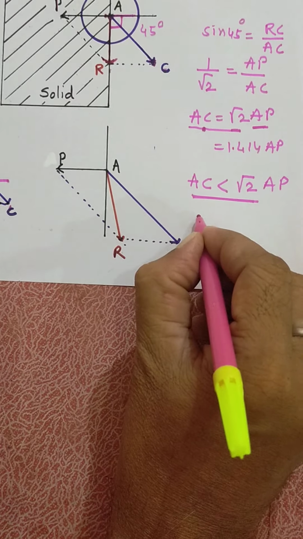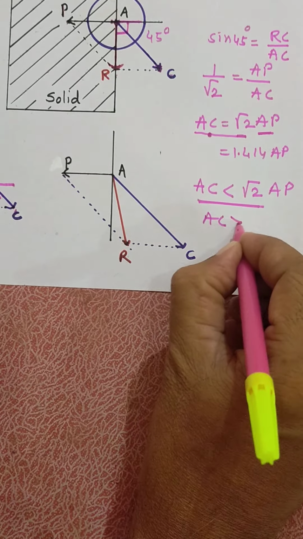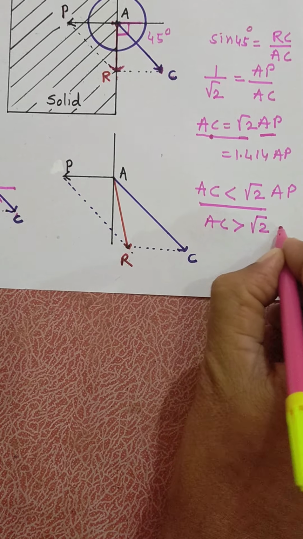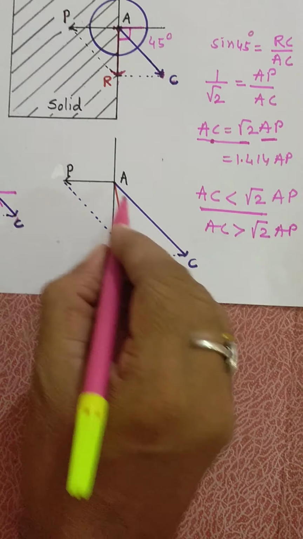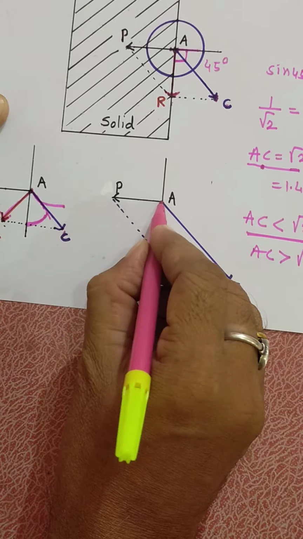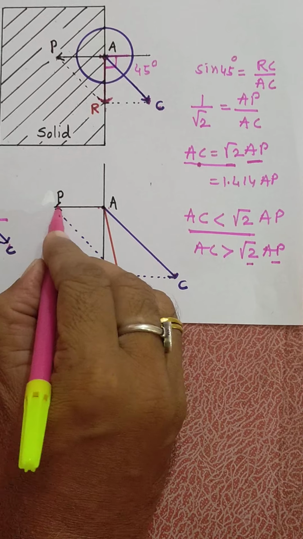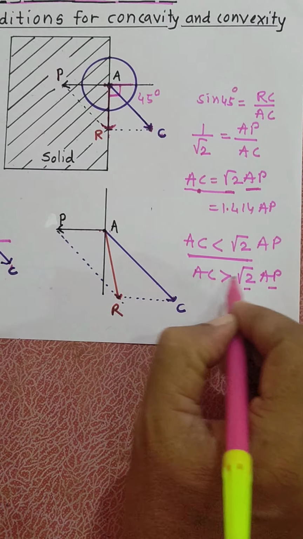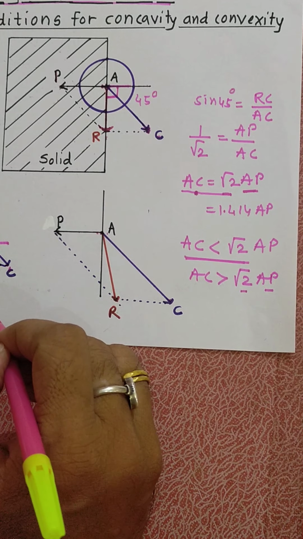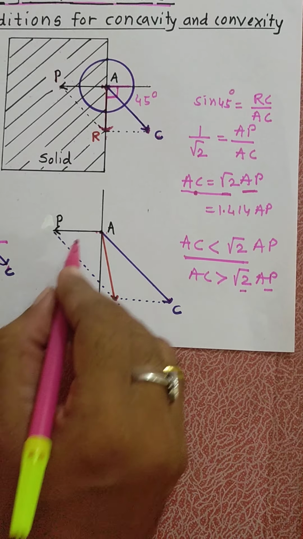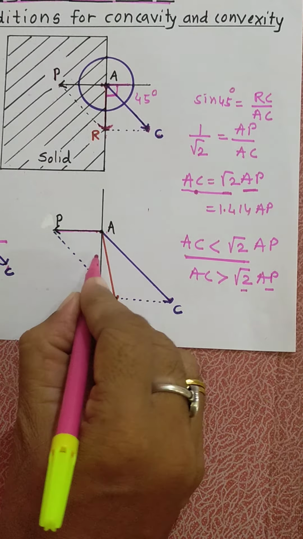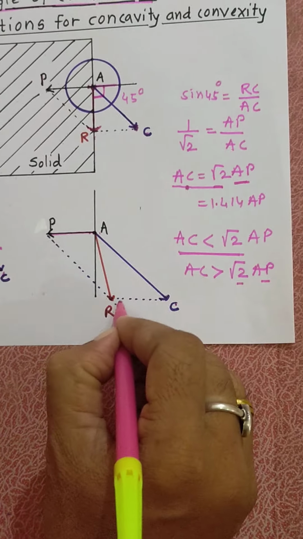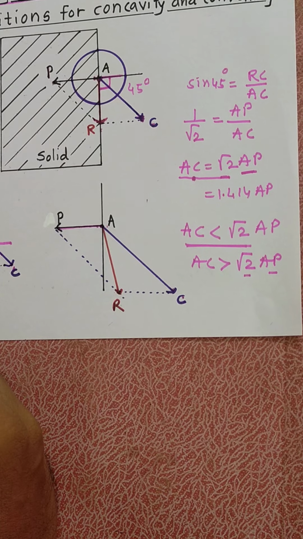Next case, if AC is very much greater than root 2 times AP, in this case the resultant of AP and AC is inside the liquid surface.